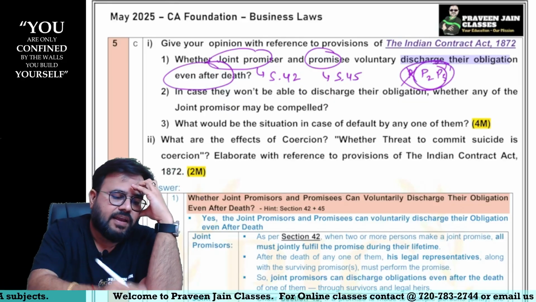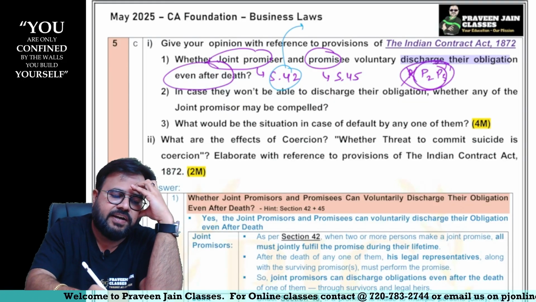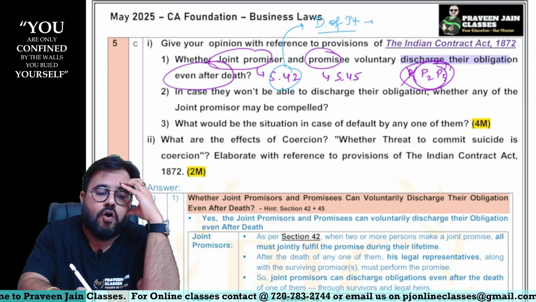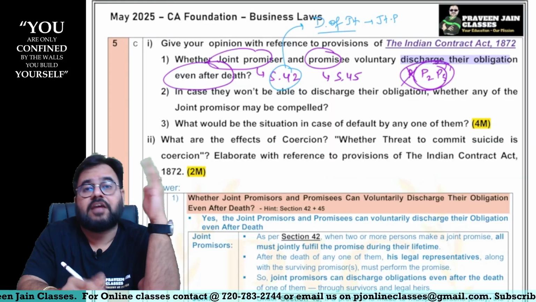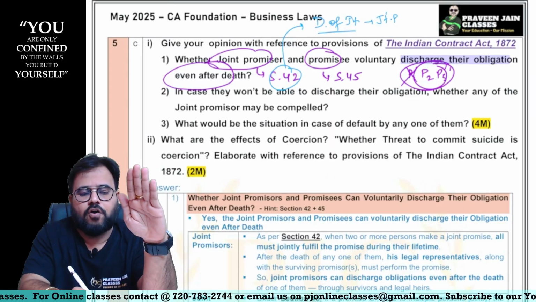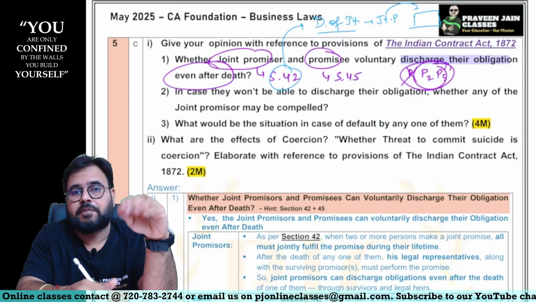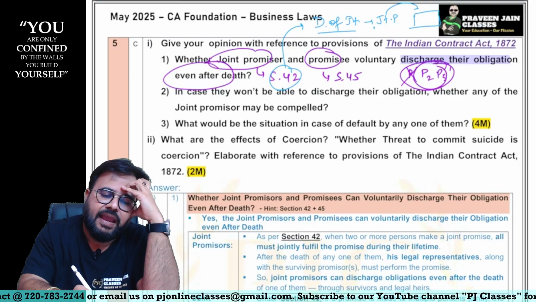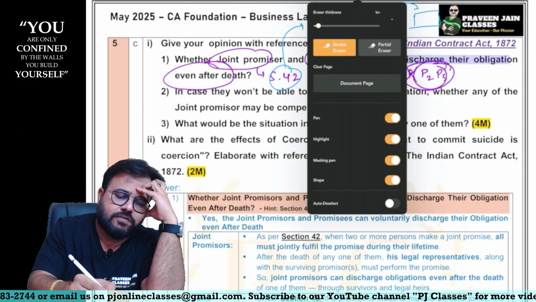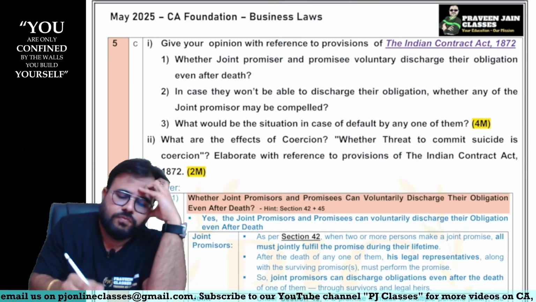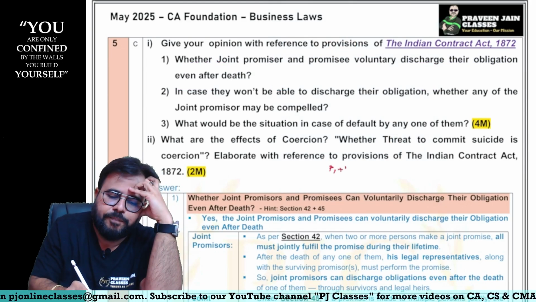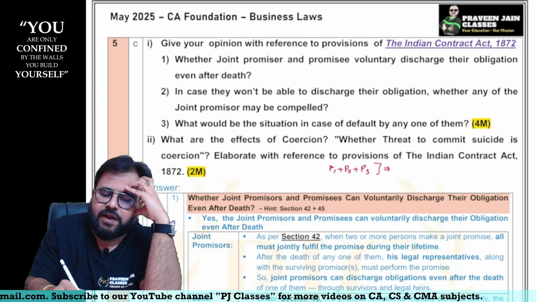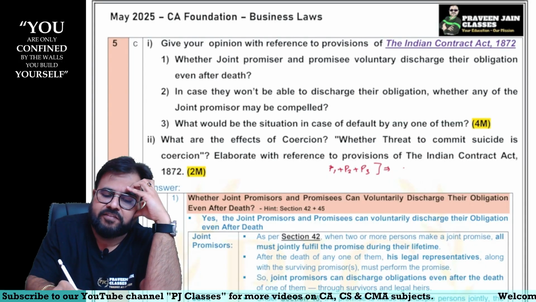Answer is yes. Can I say in 42, we studied something called devolution of joint liabilities. What it says: if all the promissors are alive, then all the promissors should perform their responsibilities. That is, perform their performance, sir. So P1, P2, P3, if they are joint promissors, if all three people are there, then all three people have to participate in the performance.